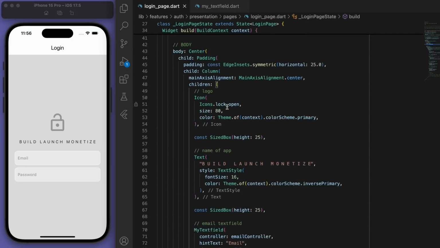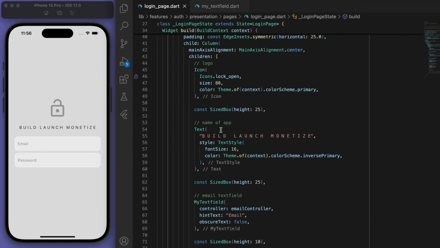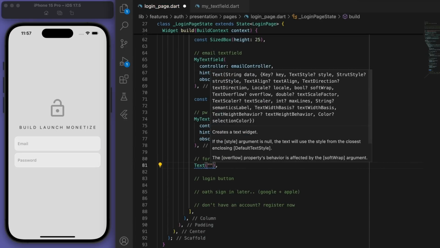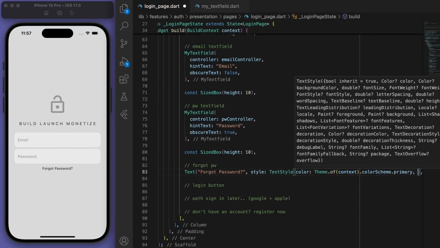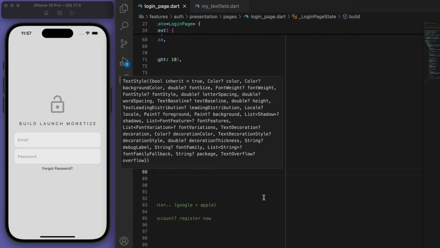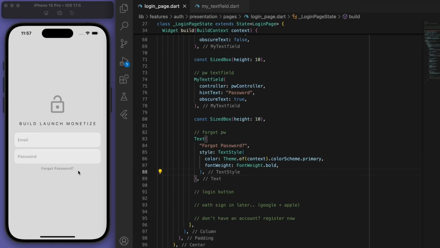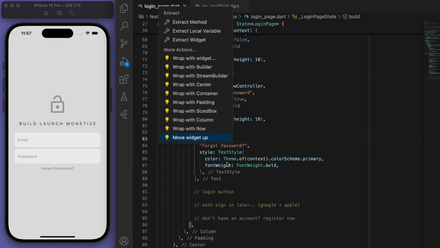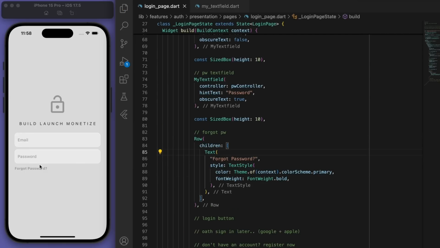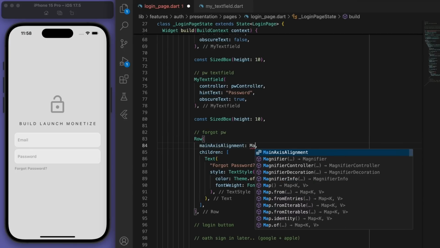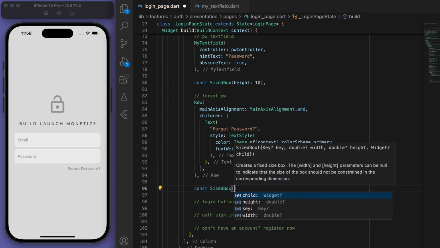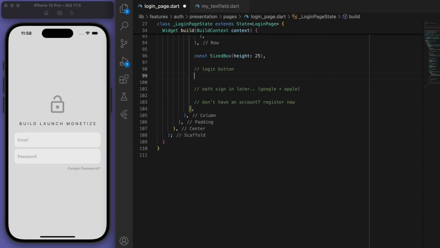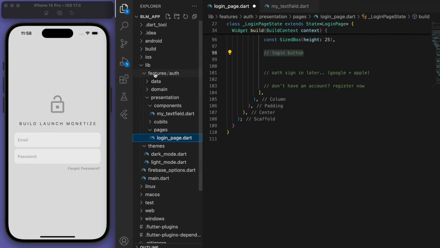And let's get rid of this app bar now. And let's continue. So we're going to have a forgot password. Which I want to put on the sort of end. And one way to do that is just put it in a row, which will then align it to the beginning. And I'm just going to push the axis alignment to the end. Sweet. And now time for the login button. And same thing as we did for the text field, I'm going to create this in a new component so that we can reuse the button.